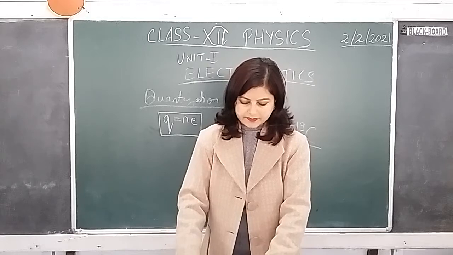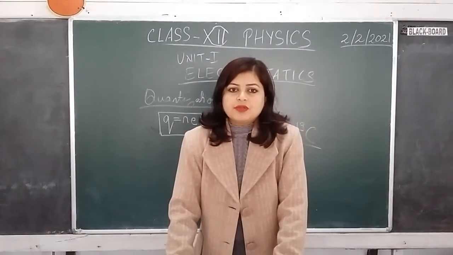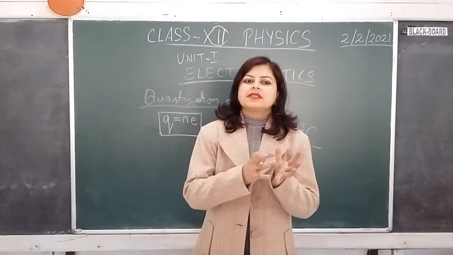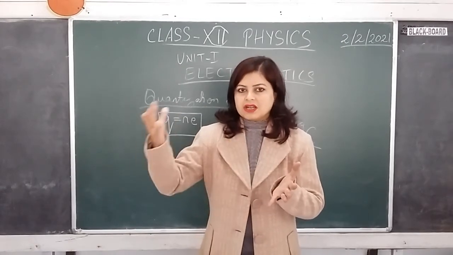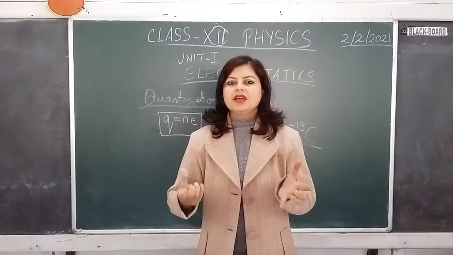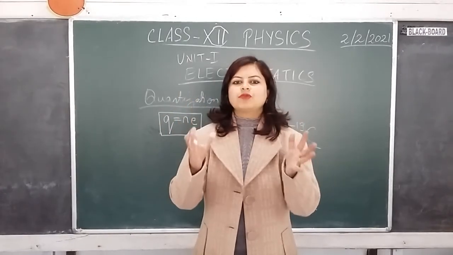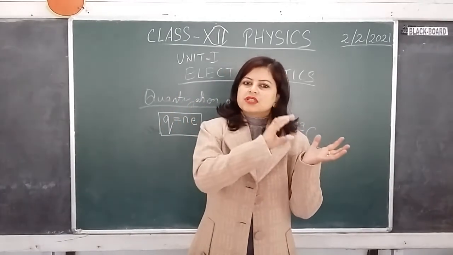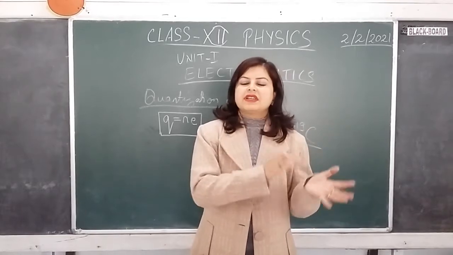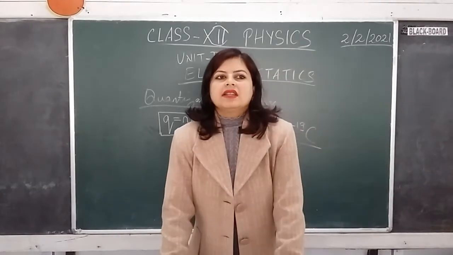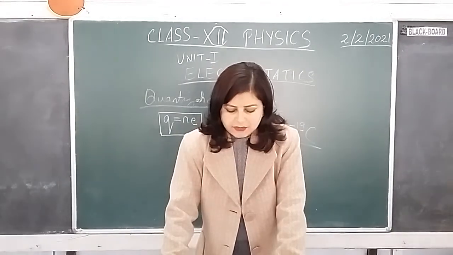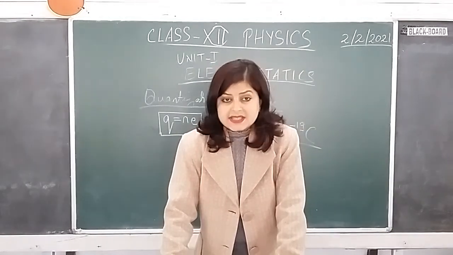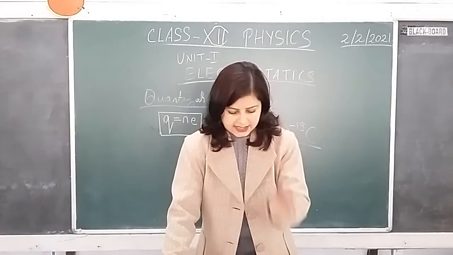That means if we have a system of two bodies and one body is losing electrons, where will the lost electrons go? They will go to the other body that is gaining the electrons. But if you take the system of two bodies as a whole, the total charge before the friction and after the friction has occurred remains the same. That is the meaning of conservation of charge. So, for an isolated system, the total charge always remains a constant.